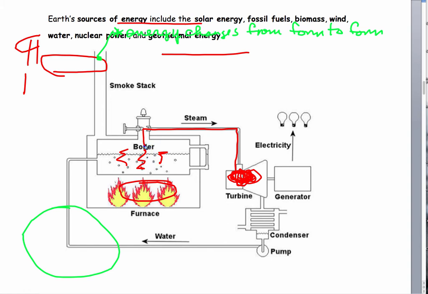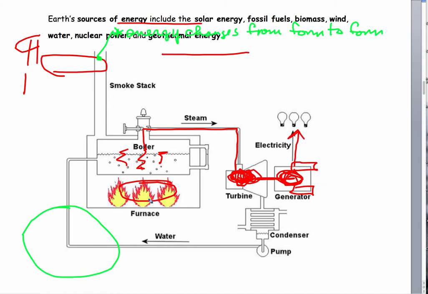Then this steam, water that's turned to gas, comes under pressure and comes into the turbine and creates mechanical energy in the turbine. Well, this turbine is connected to an axle, and that axle is connected to a generator, which also spins, and there are magnets in here and wires which generate electricity.